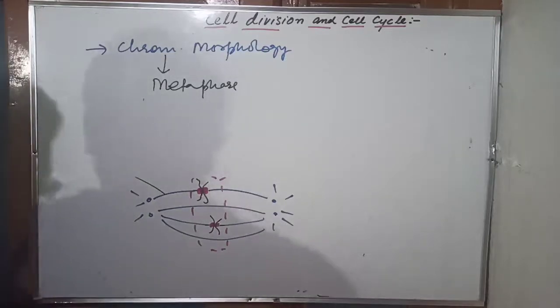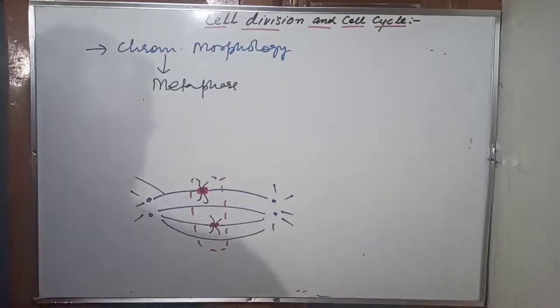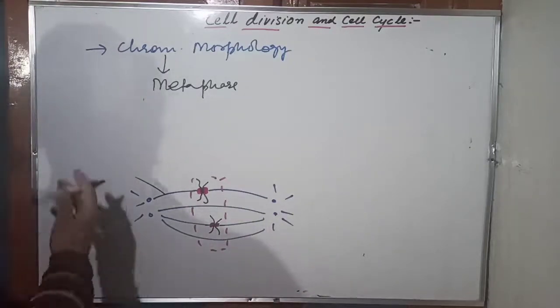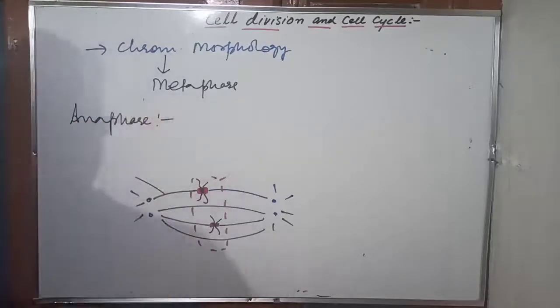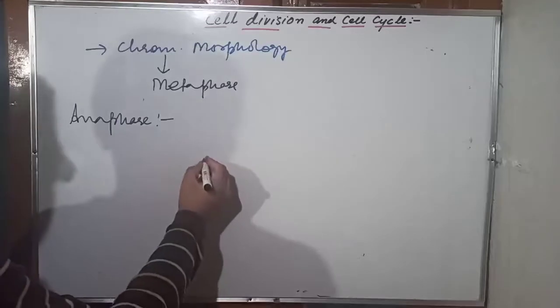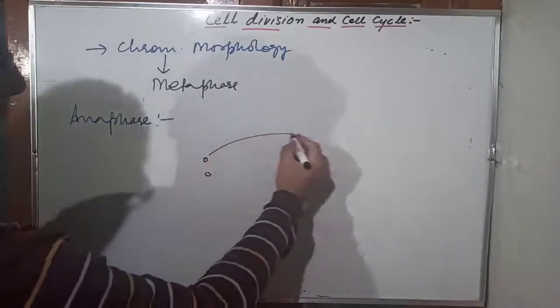I hope it's clear. And now once they come on the spindle, there is another phase going to take place, that is called Anaphase. In Anaphase, what's going to happen here? Listen carefully. I'll show you diagrammatically so that you will understand here. So this is a spindle here.